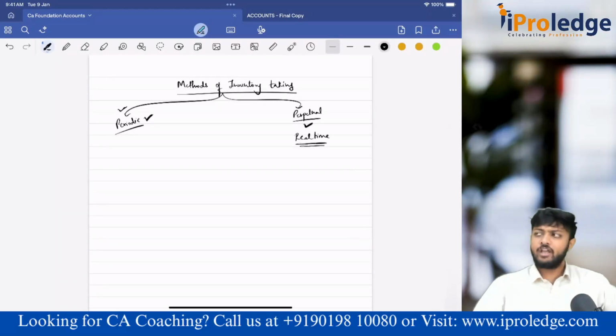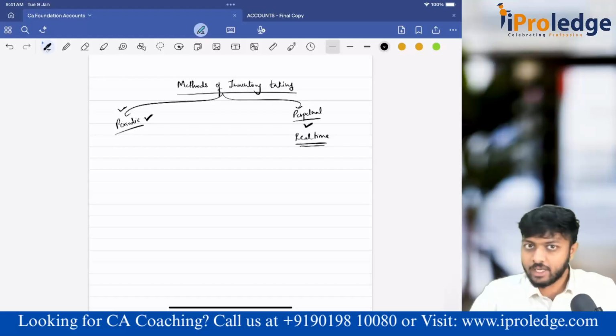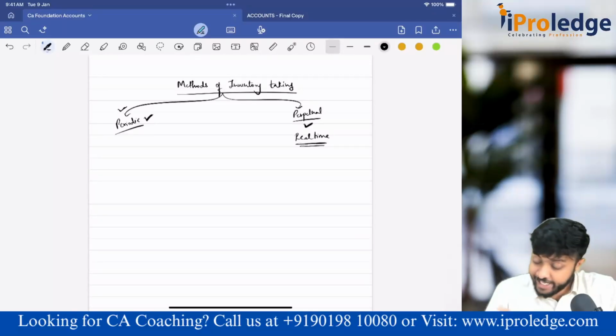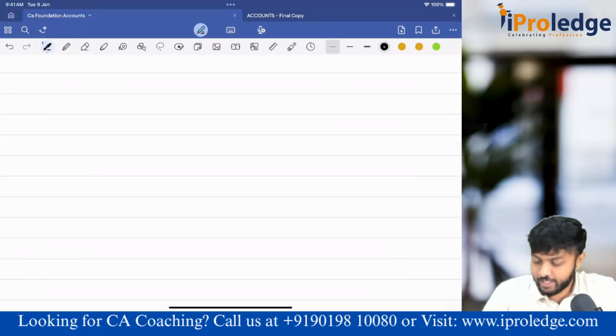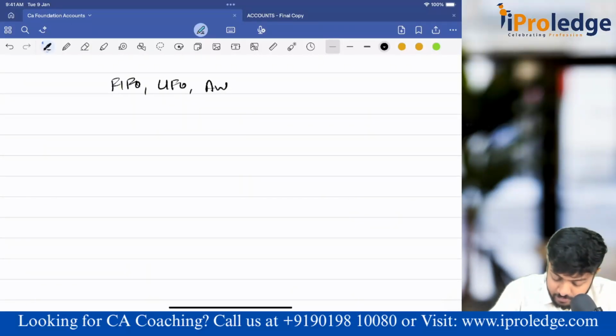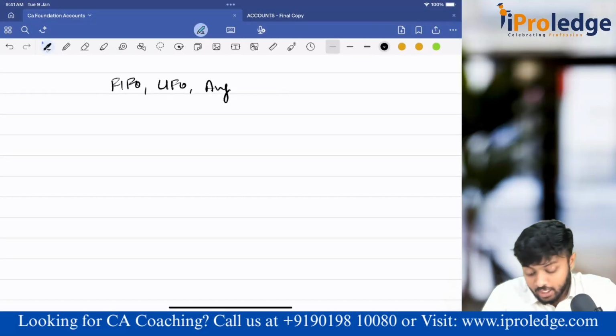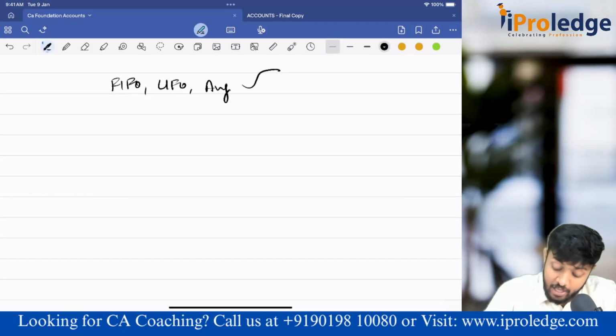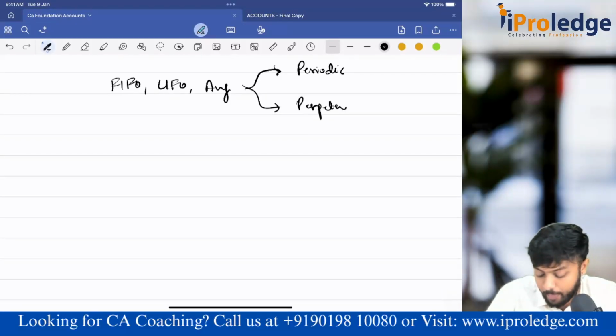Okay sir, we understood. Periodic is we are doing it at the end of the period. Perpetual is real time updation, taken care of by accounting software. Sir, why are we learning this? Very important, guys. Whenever in the question they ask you to find out the closing stock using FIFO, LIFO or average method, the first question you have to ask yourself is: is the entity using periodic inventory taking or is the entity using perpetual inventory taking? Very important.